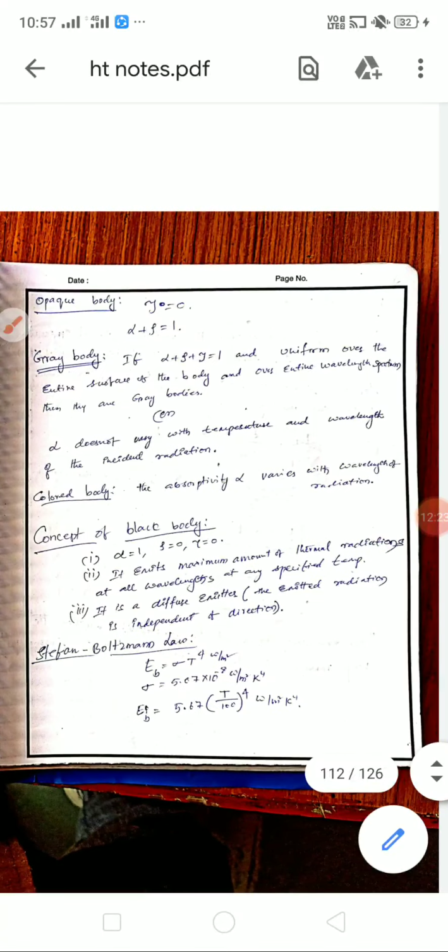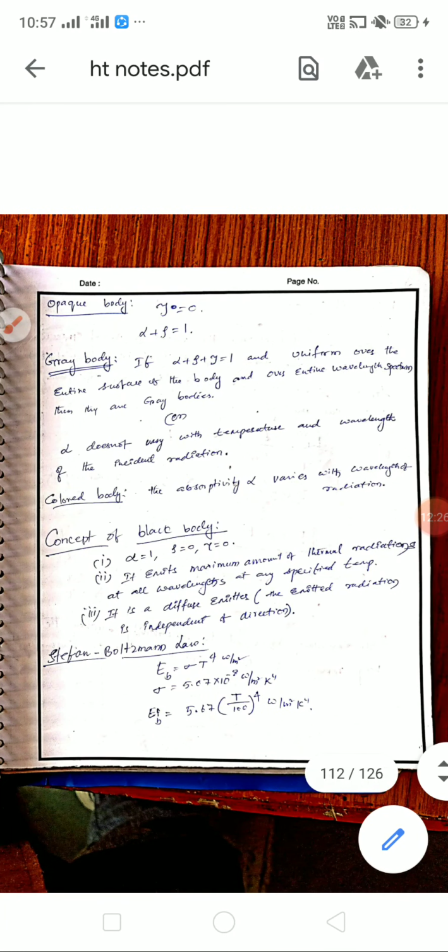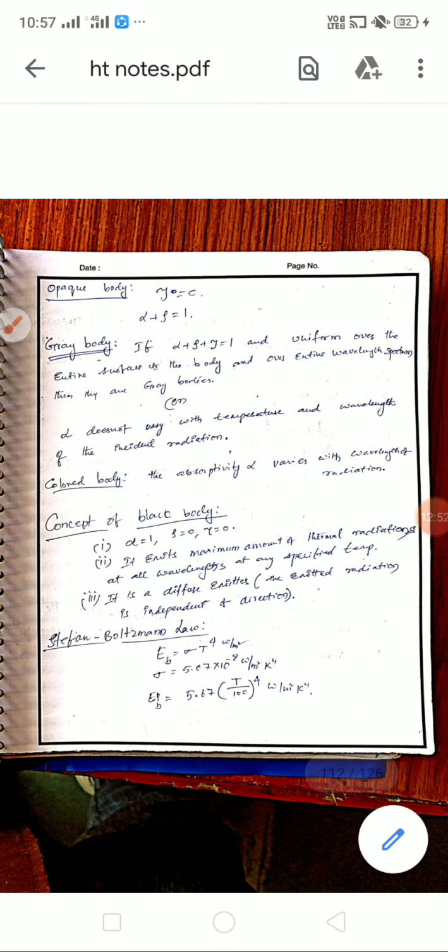Next, opaque bodies. Opaque bodies do not allow transmissivity, so alpha plus rho is equal to 1. An opaque body acts like an obstacle in heat flow. It will not allow the radiation to transmit through it; either it absorbs or it reflects. That's it. This type of body will form thick shadows.